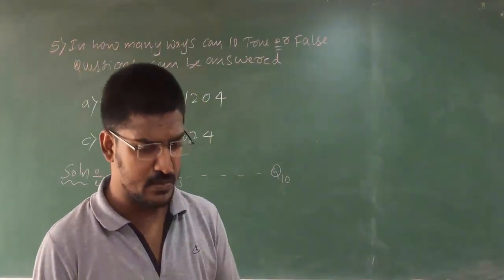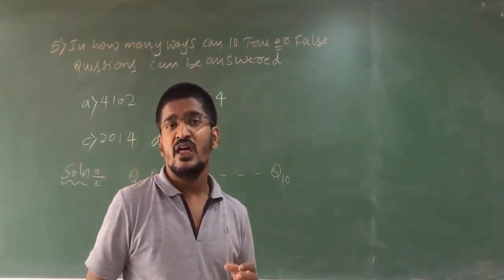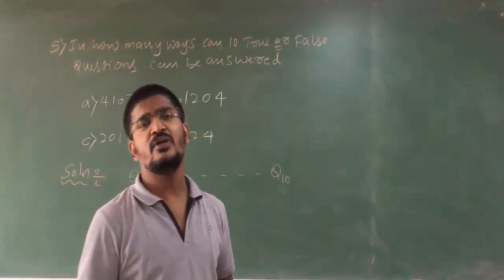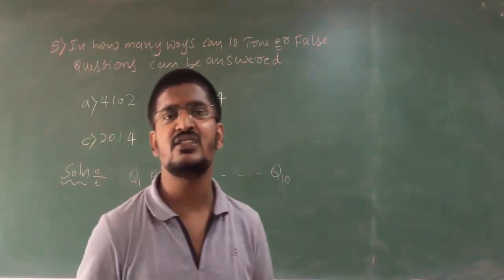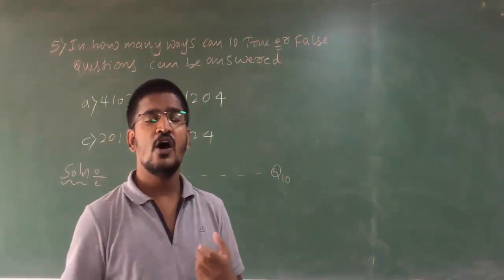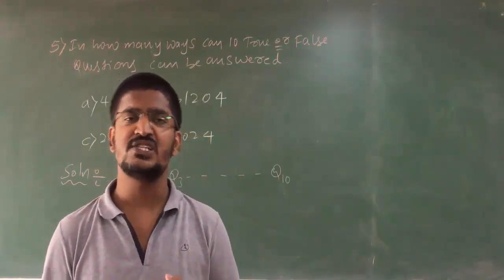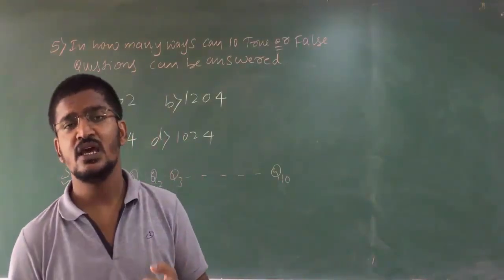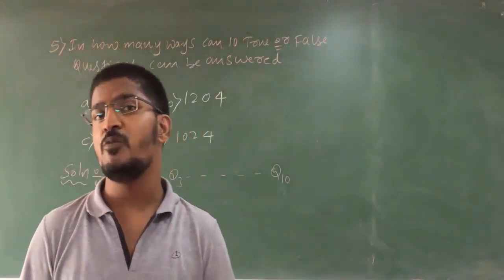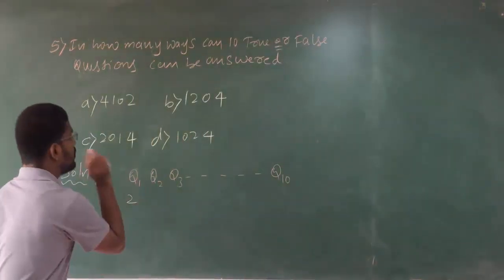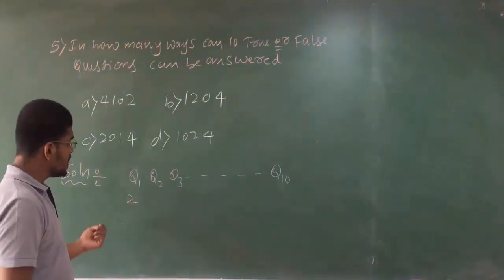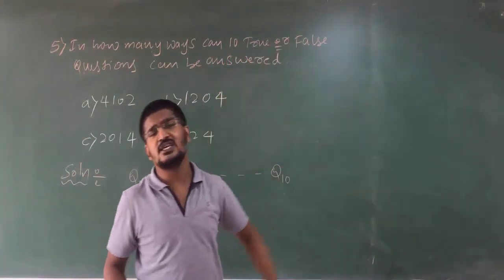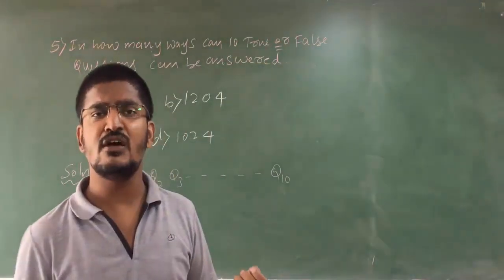So my dear students, please observe here, your thinking skills are tested with this particular problem. Permutation and combination is nothing but a chapter that tests your thinking skills, how you think, how fast you think. So there are 10 questions. Each question has how many options? See, 2 options. Either it may be true or it may be false. You may answer it with true or you may answer it with false.